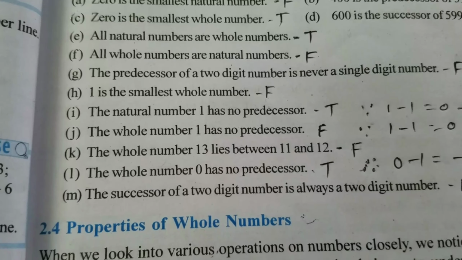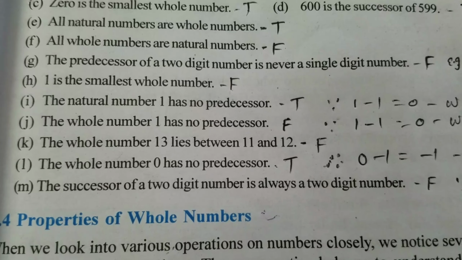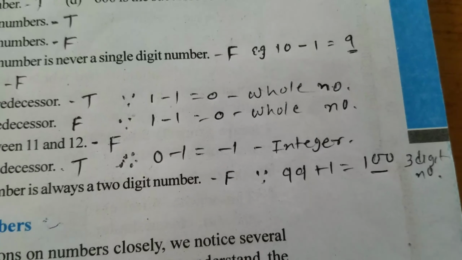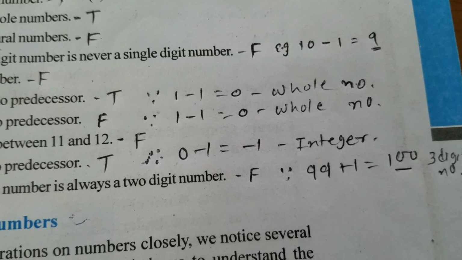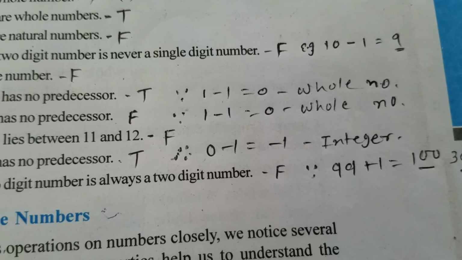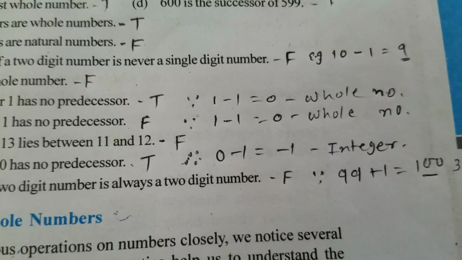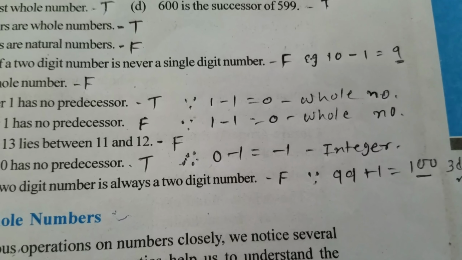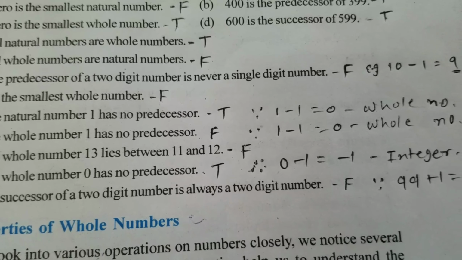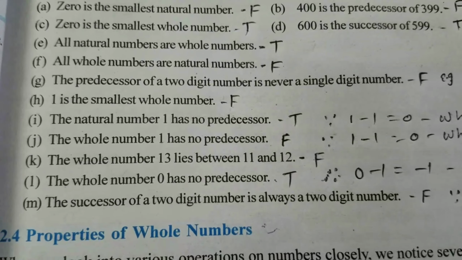Now G, the predecessor of a 2-digit number is never a single digit number. That statement is also false because look here. For example, the 2-digit number is 10. Suppose the 2-digit number is 10, and if we want to get the predecessor of 10, we do minus 1. So we will get 9. 9 is a 1-digit number. So this statement, never a single digit number, is false.